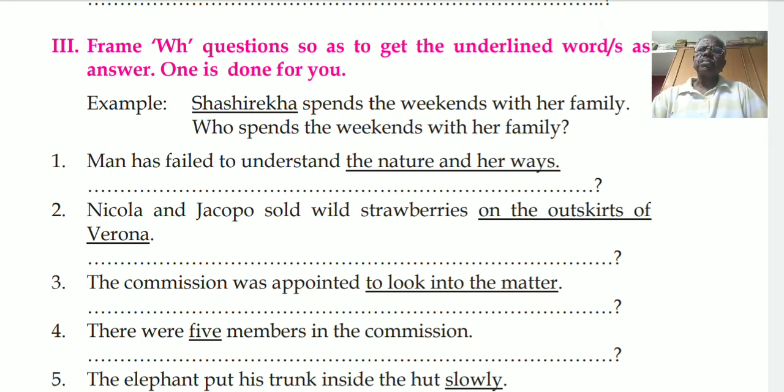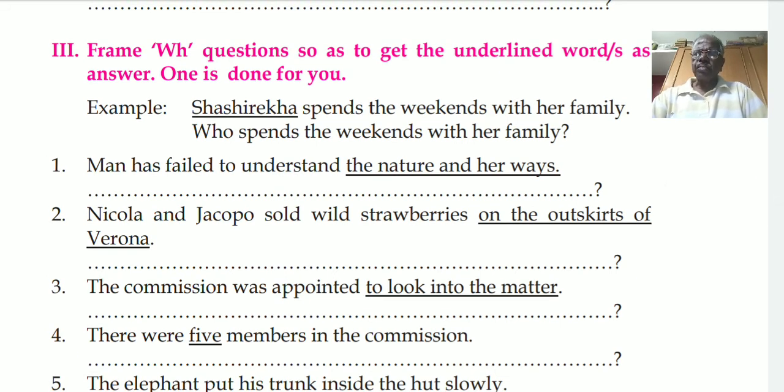Then how much? It is for quantity. He has got lot of money. Lot is underlined. So the question will be, how much money has he got? Then how often? It is for frequency. For example, we eat thrice daily. So, how often do we eat? Exams are conducted twice in a year. Twice is underlined. How often are the exams conducted?